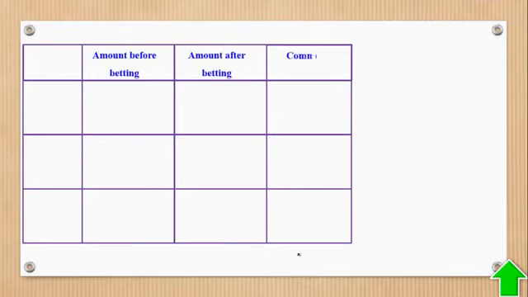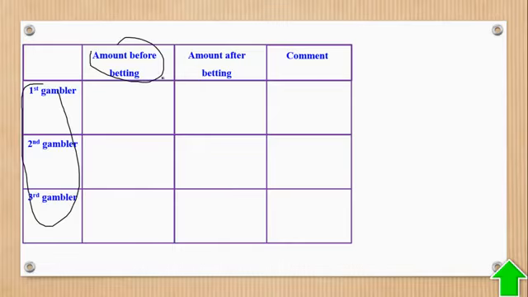Okay, now with that, we can draw our table and try to analyze what transpired. So we have 3 gamblers, and here is a column for amount before betting, amount after betting, and the comment. The comment is where they made a profit, or a loss, or neither profit nor loss. So that's what we want to analyze. Let's start with the first gambler.